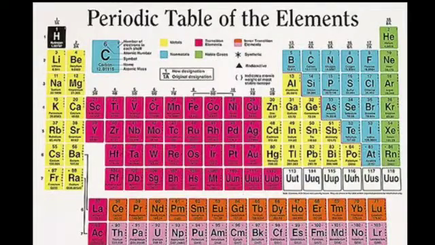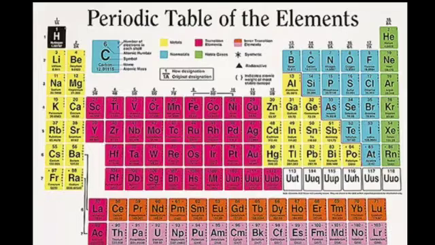Next, we are going to learn about the periodic table and valencies. Elements are classified according to their properties, and they are placed in various positions in the periodic table. You also know that Mendeleev classified the elements, and he gave the periodic law according to which he presented the periodic table of elements. The periodic table consists of 18 columns, which are called groups, and 7 rows, which are called periods.